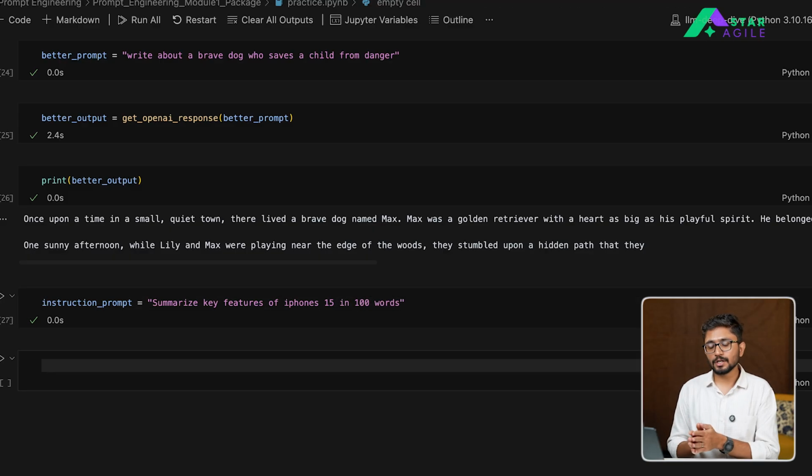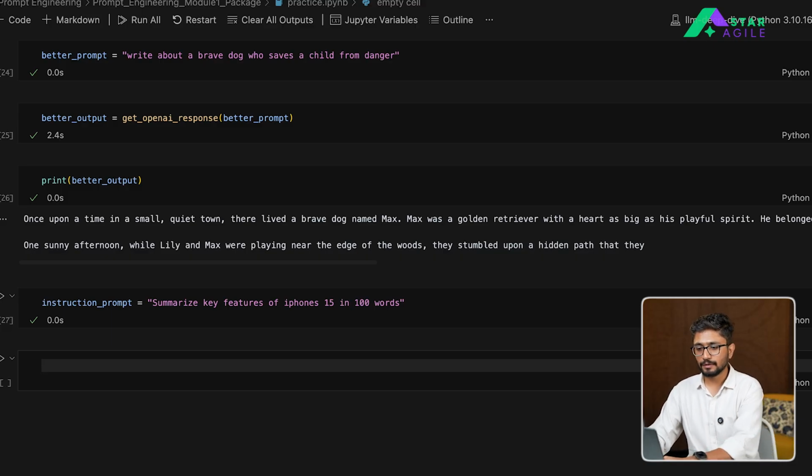Right? So this is basically an instruction which is much more detailed and it's not vague at all. You are telling the model the context around what exactly it needs to summarize, and you can also set the constraints around it. Here we are saying that it needs to summarize it in exactly 100 words. But this instruction is much more detailed and much more precise. Right? So let's see how the output looks.